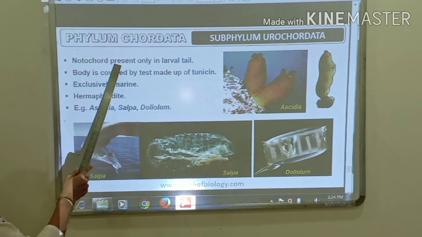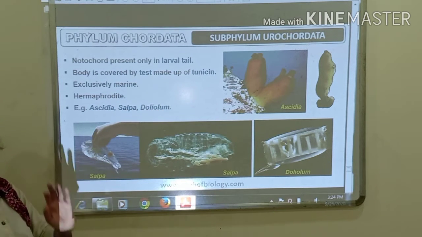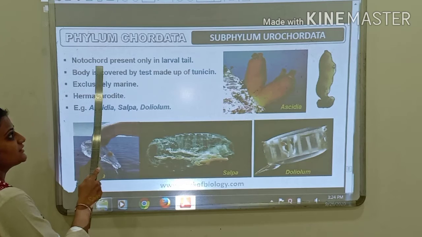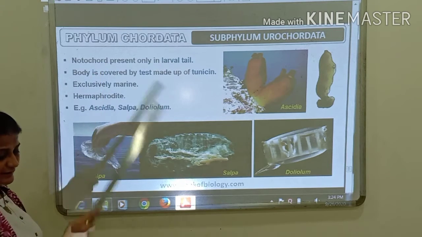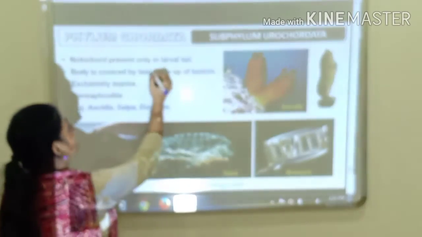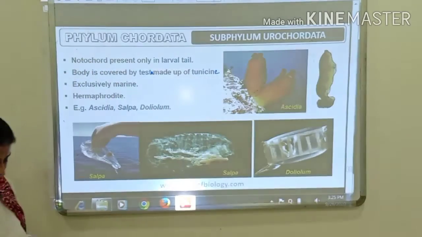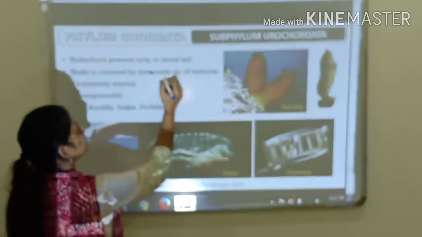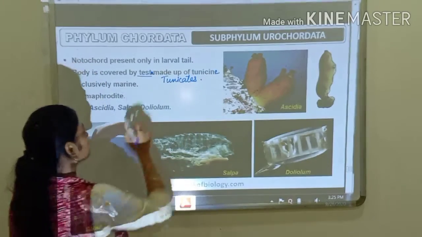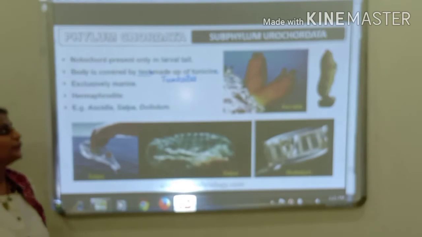Notochord is present in urochordates only in the larval tail. Okay, only in the larval stage, and that too only in the tail region, the notochord is present in urochordates, and the body is covered by a testa. Body is covered by a testa which is made up of tunicin. Okay, and hence the organisms are called tunicates. Why? Because they have a cover. Body has the cover which is called testa, and the testa is made up of tunicin.